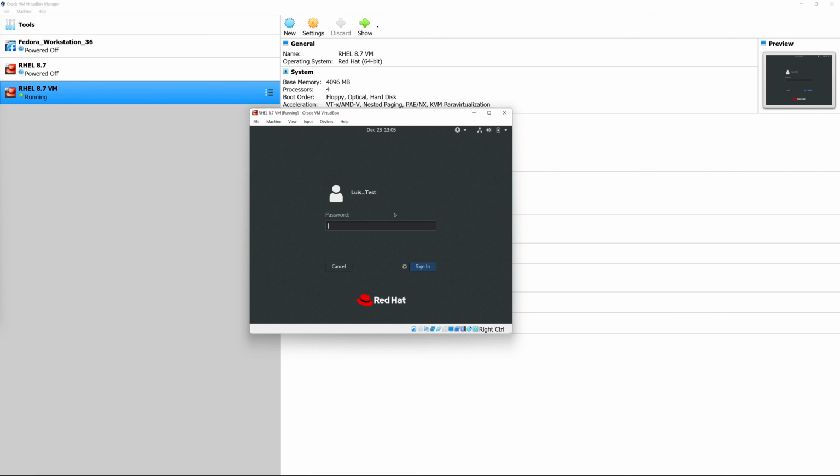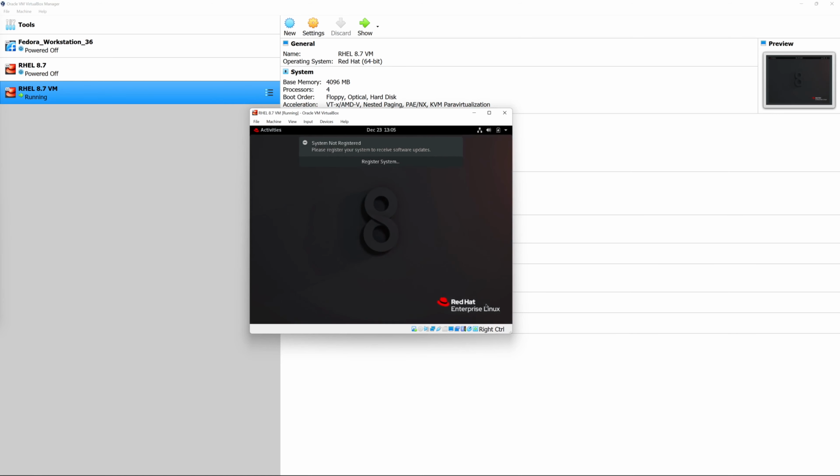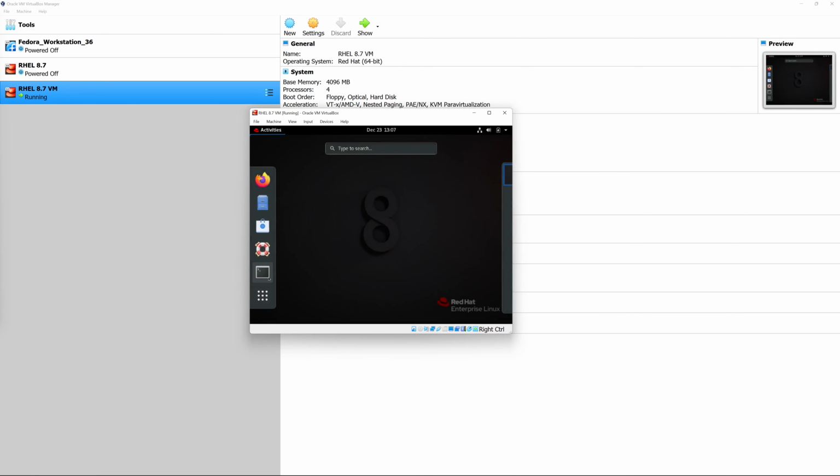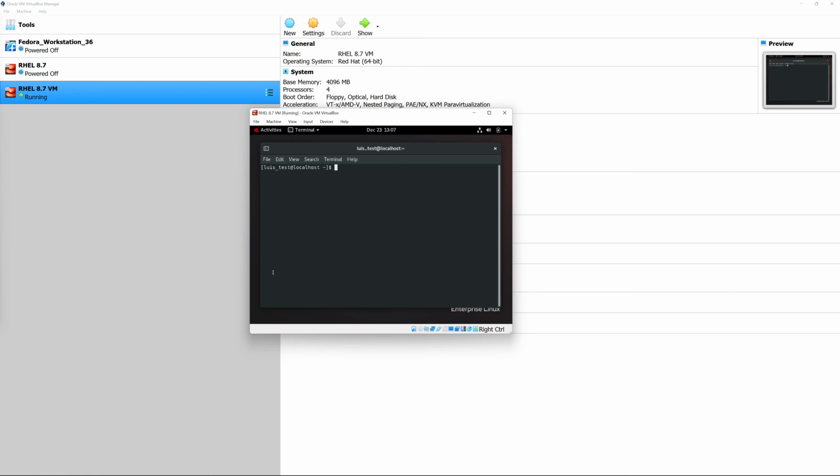Our next step is to register RHEL, and we have to do that in order to be able to download packages. So again, let's launch a terminal by clicking activities. Once we click activities, then we click on the terminal icon. We're going to use the subscription-manager command, and the command is subscription-manager space register space dash-dash username, and we're going to use the username that you used to register for your Red Hat account from earlier.